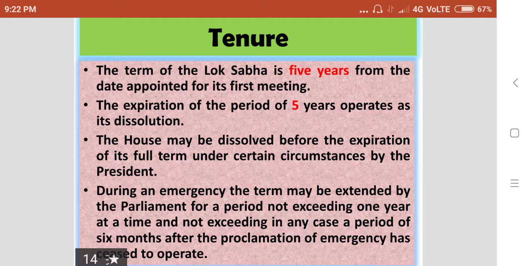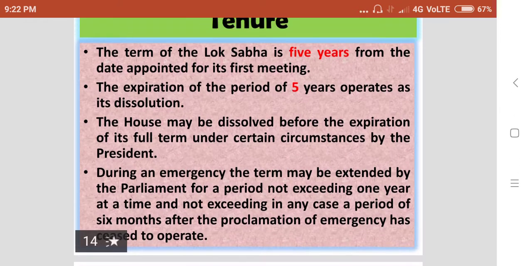The House may be dissolved before the expiration of its full term under certain circumstances by the President. So, the President can dissolve the Lok Sabha before the completion of its full term of 5 years.